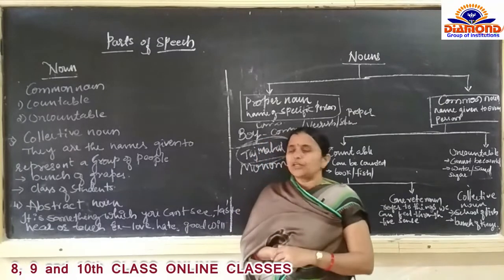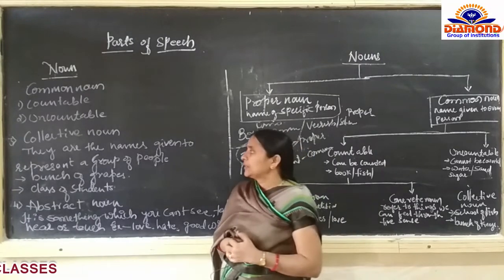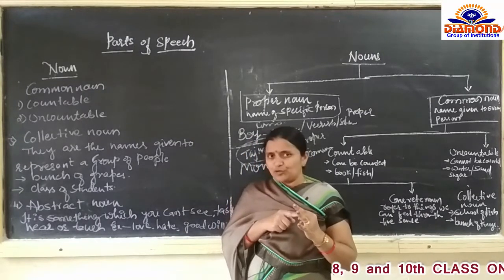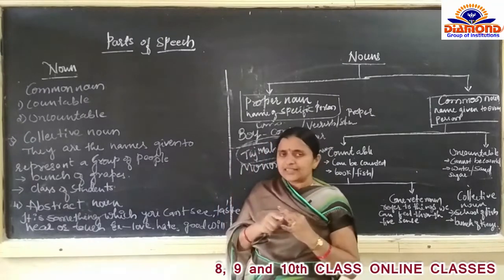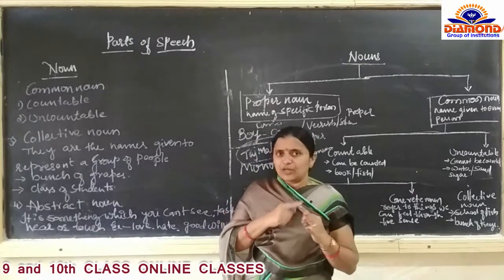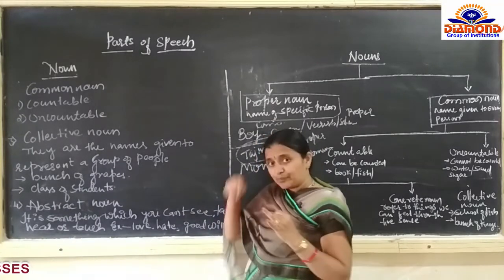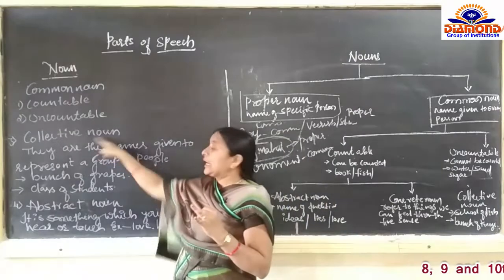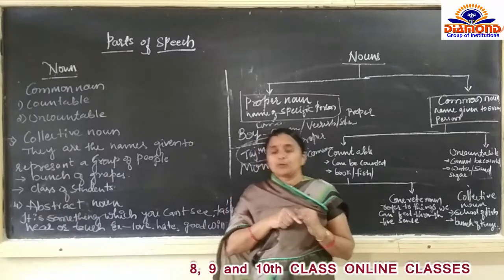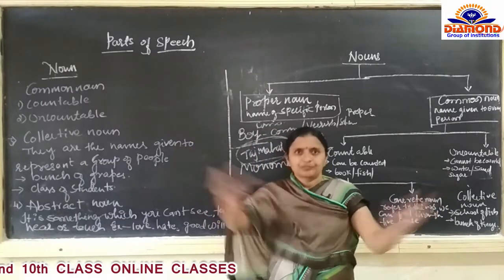Let us come to the next, that is the third one. First we have finished common noun, second proper noun. In common noun, two type classifications are there: countable noun and uncountable noun. Let us come to the third classification in the noun: collective noun. The name only indicates collecting.